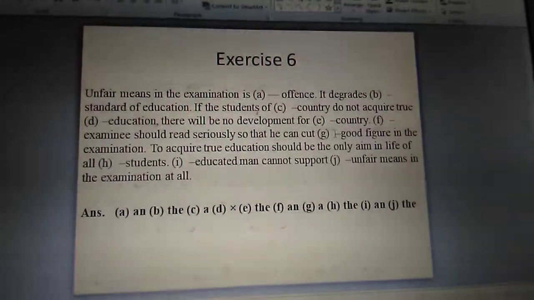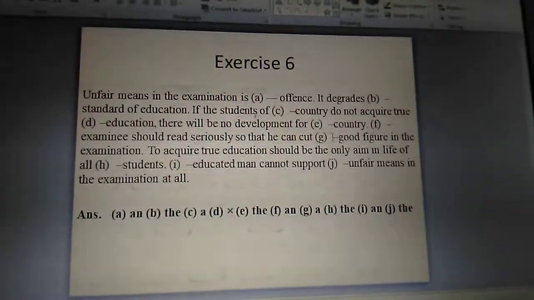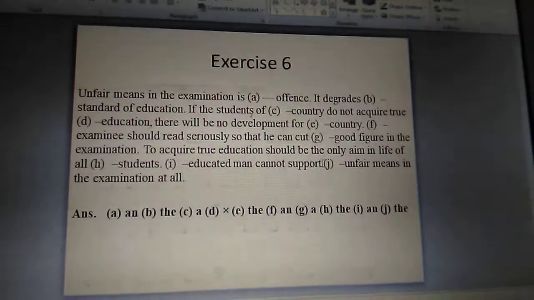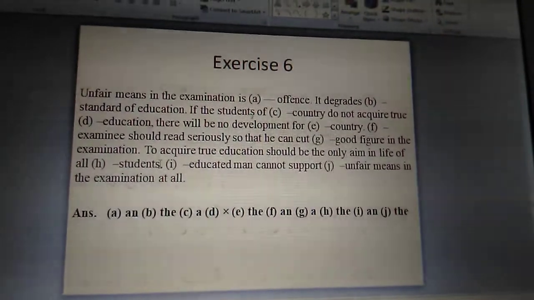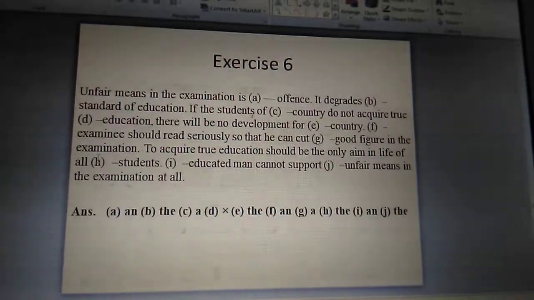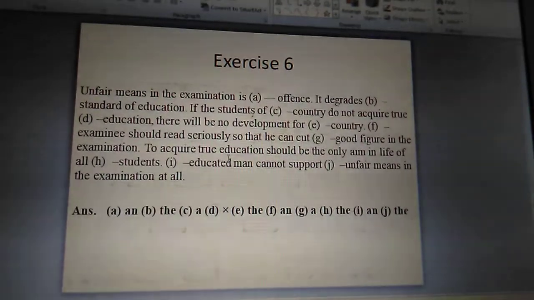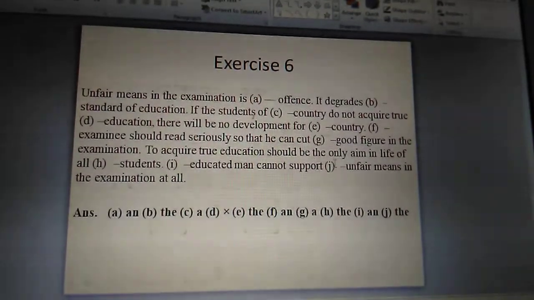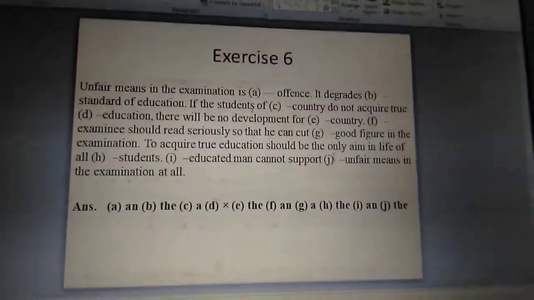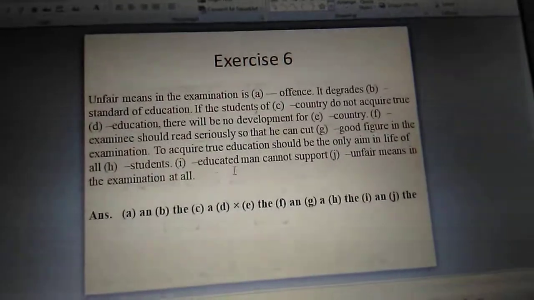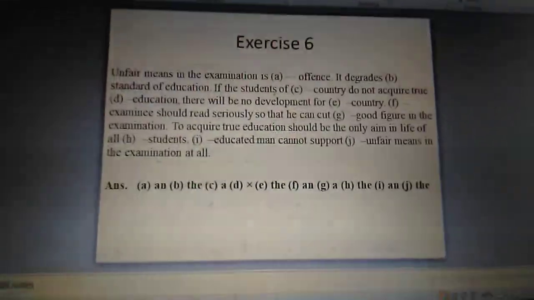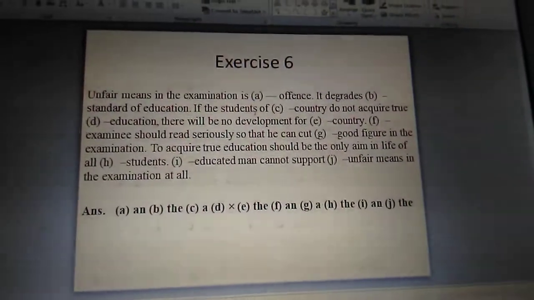How have you got it in English language? To acquire true education should be the only aim in the life of all students. So we can tell here: to acquire true education should be the only aim in life of all the students. To mean definitely the students. Someone can give a cross also.